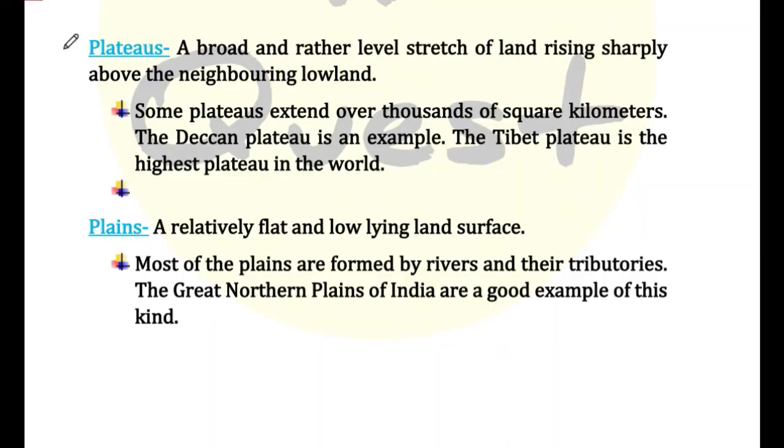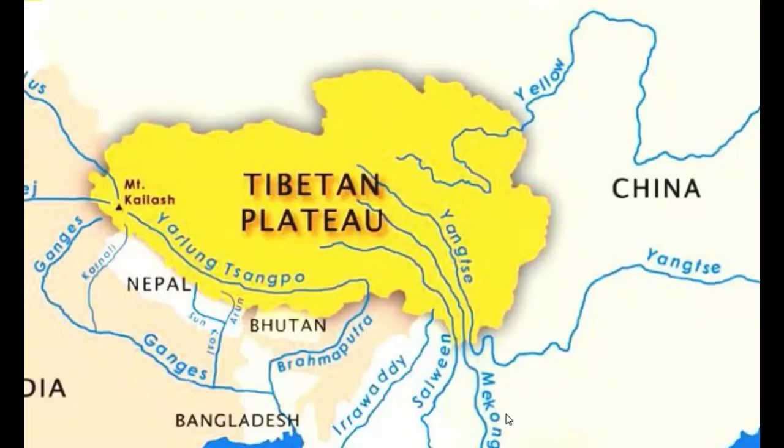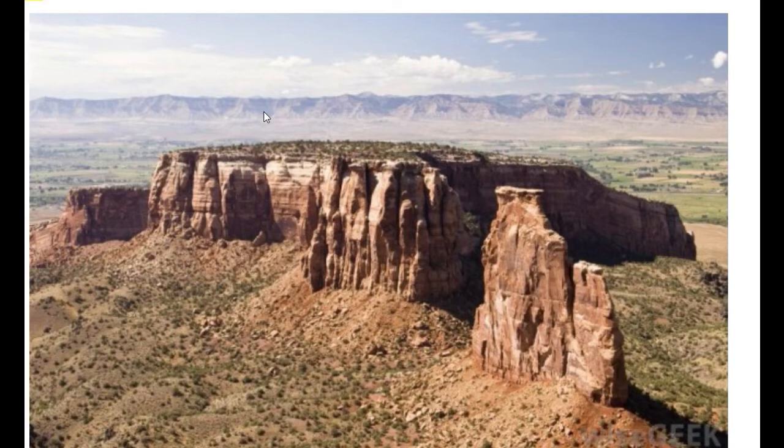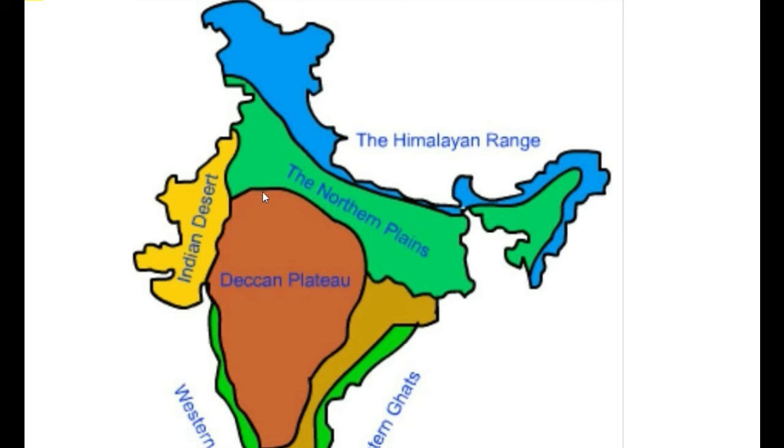A broad and rather level stretch of land rising sharply above the neighboring lowland is called a plateau. Some plateaus extend over thousands of square kilometers. The Deccan Plateau is an example, and the Tibet Plateau is the highest plateau in the world. In this picture you can see a small plateau which extends hardly a few kilometers, but there are plateaus which extend for thousands of kilometers. A big example of that is the Deccan Plateau. We will know about the other parts later on, but for now, just see, this is the Deccan Plateau.